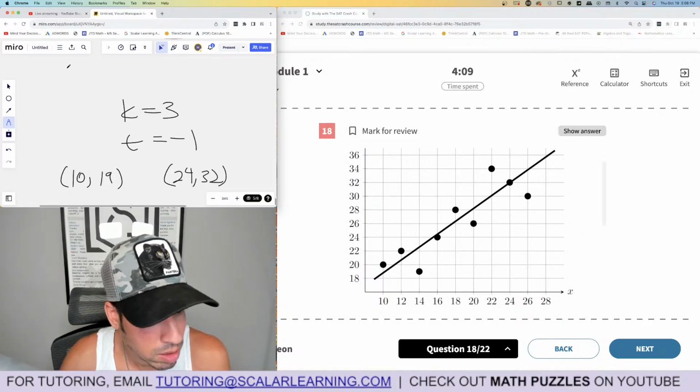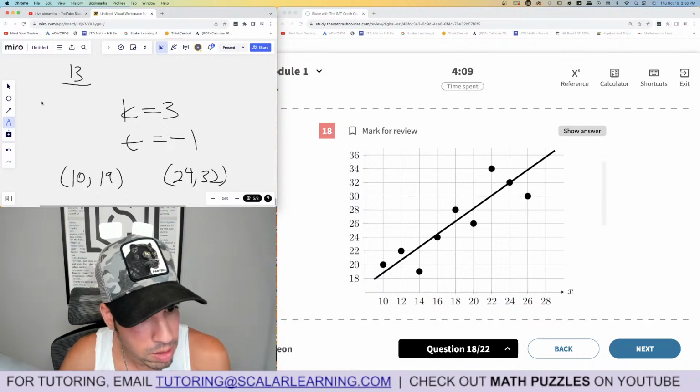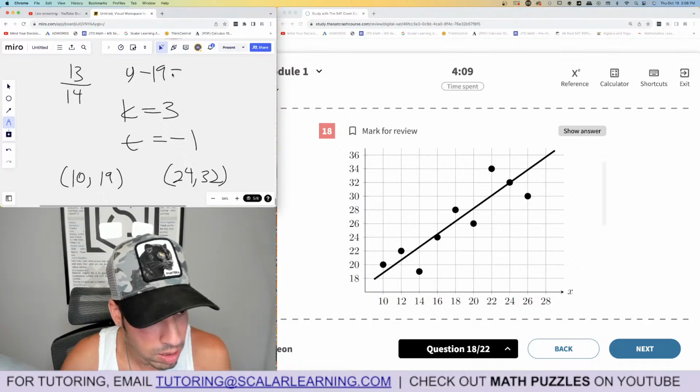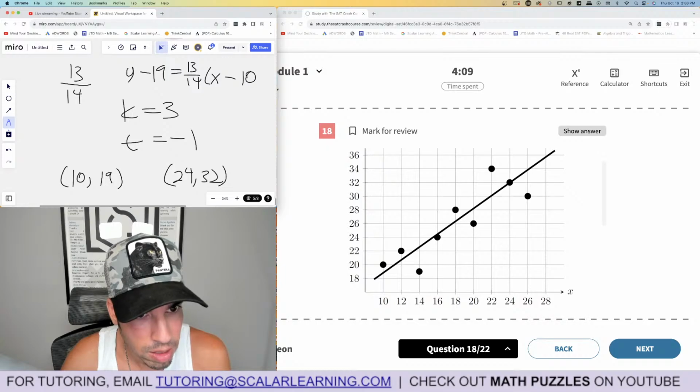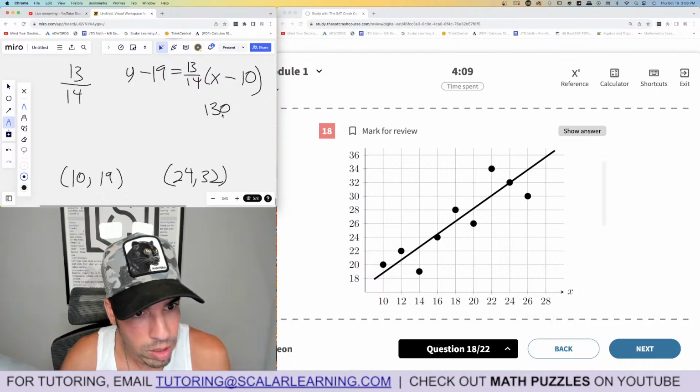32 minus 19 is 13, right? And then 24 minus 10 is 14. So the slope is 13/14. And then in point slope, y minus 19 equals 13 over 14 times x minus 10. And then we want the y-intercept, right? So that's 130 over 14 when you distribute that. Boom, boom. And then you add 19.